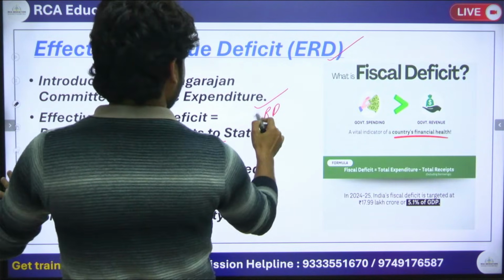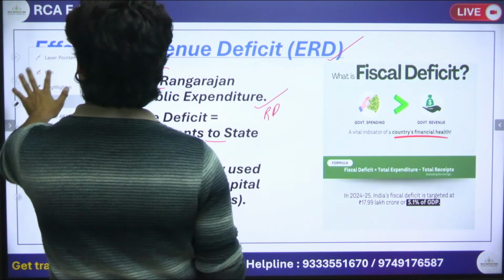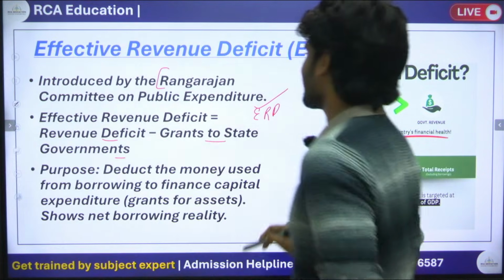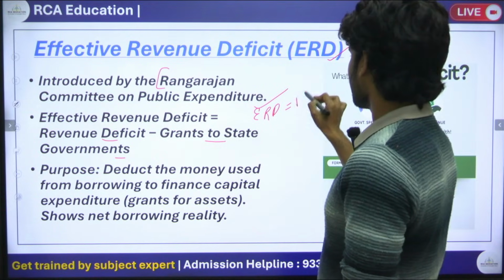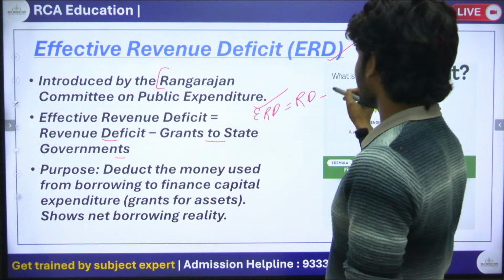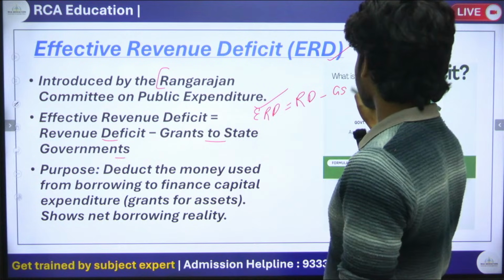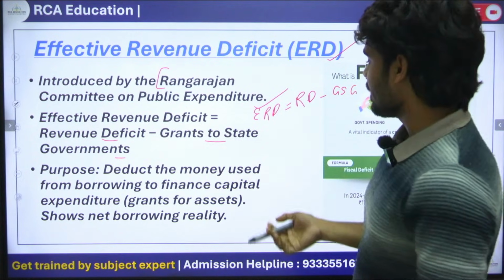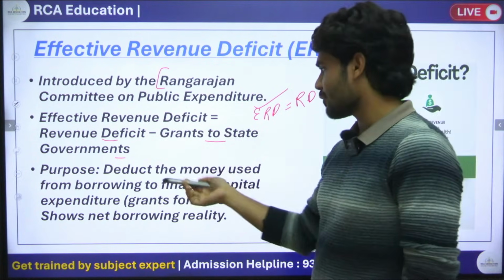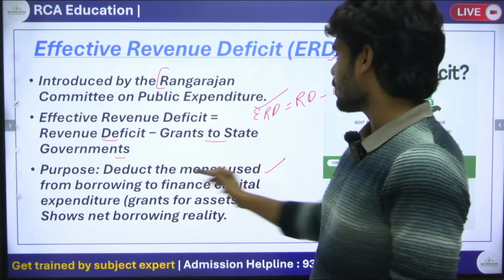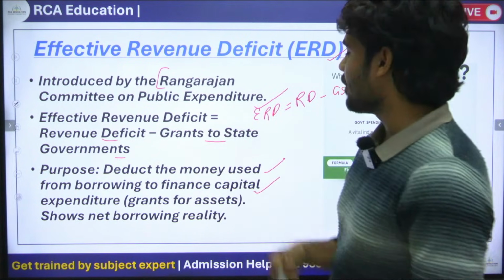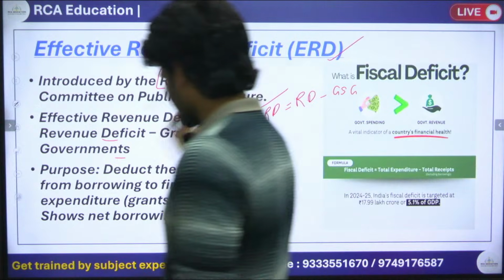Okay, so effective revenue deficit means revenue deficit minus grants to state government. It's called effective revenue deficit. What is the purpose of effective revenue deficit? To deduct the money used from borrowing to finance capital expenditure. Okay, so remember the formula.